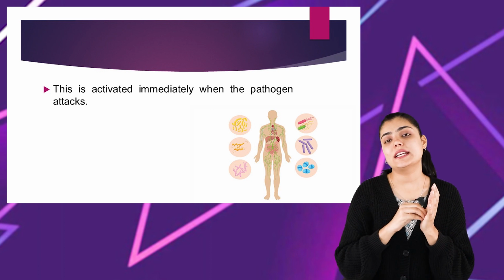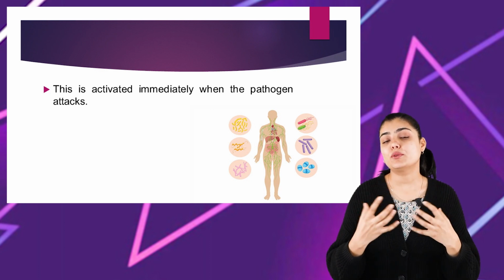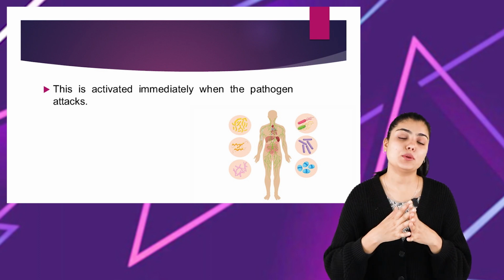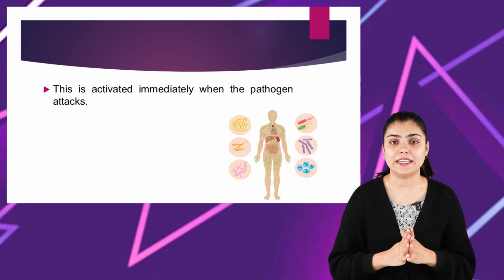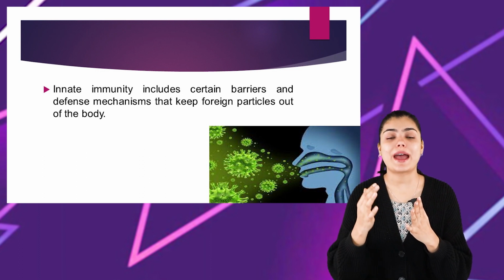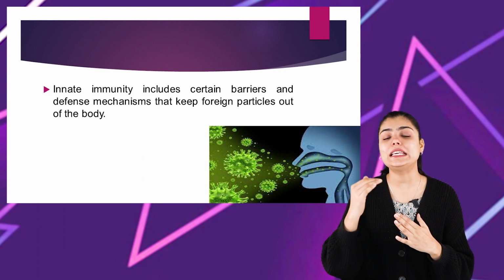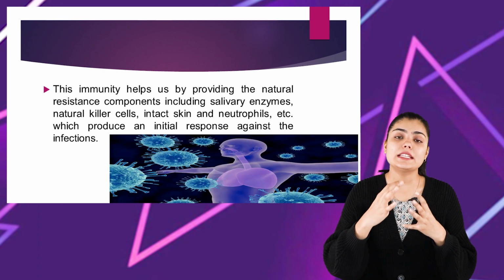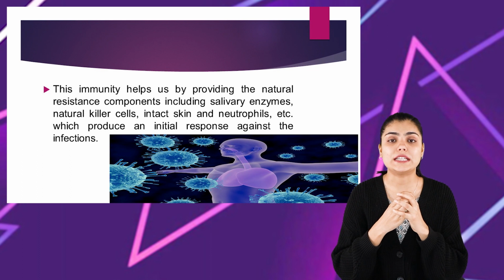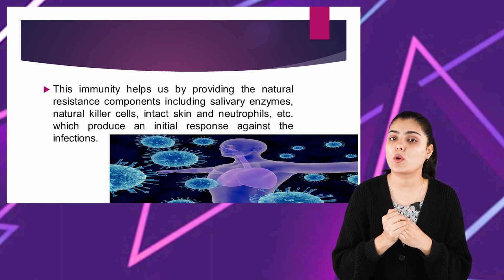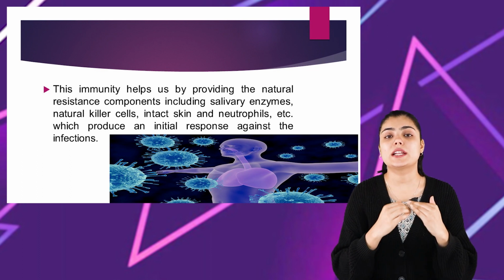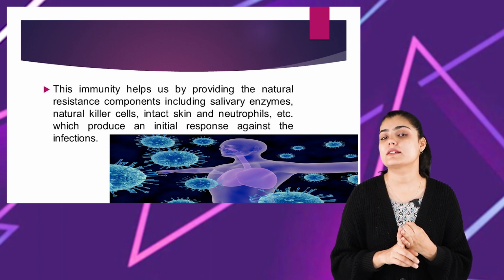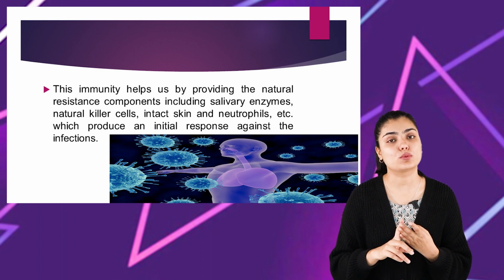When a pathogen attacks a human body, the innate immunity, as it is present from the time of birth, gets activated immediately. Innate immunity includes certain barriers and defense mechanisms that keep the pathogenic microorganisms from entering our body. It helps our body fight against them by providing natural resistant components such as salivary enzymes, natural killer cells, intact skin, and neutrophils.